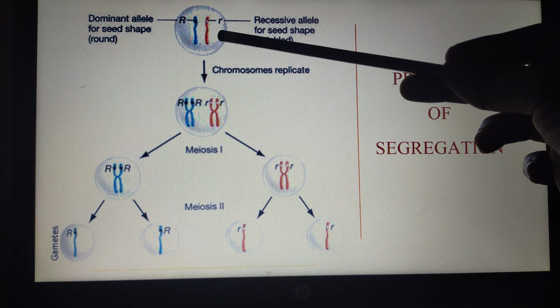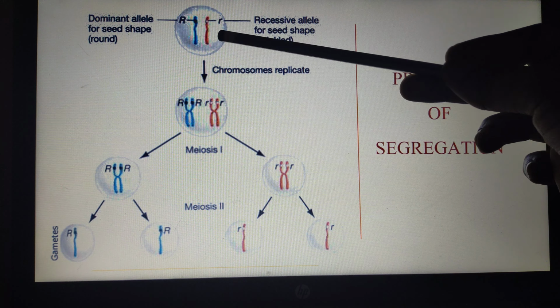These two alleles are responsible for seed shape. This allele gives the round seed allele, and this is the wrinkled seed allele. The capital R indicates the round seed, the dominant form, and the recessive r indicates the wrinkled shape of the seed, right?